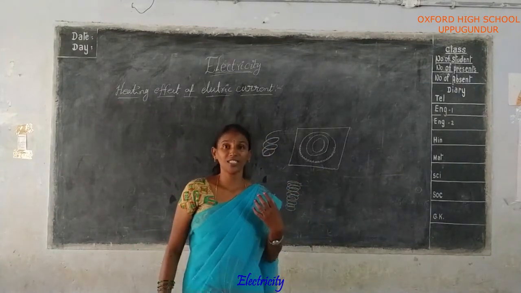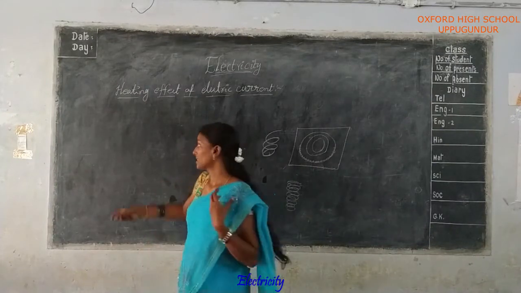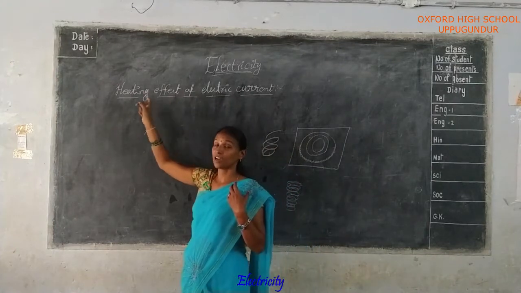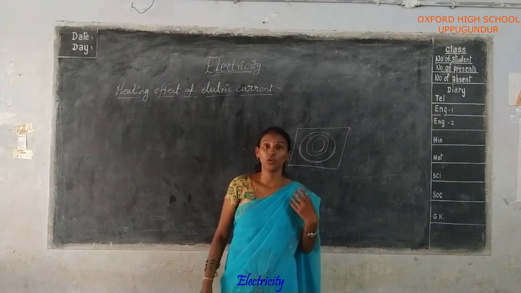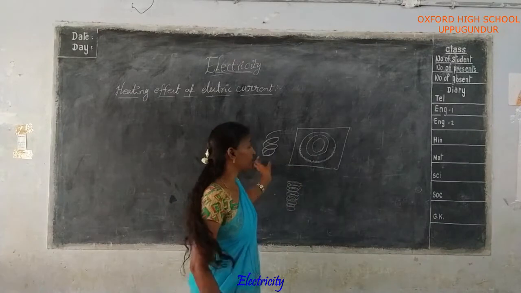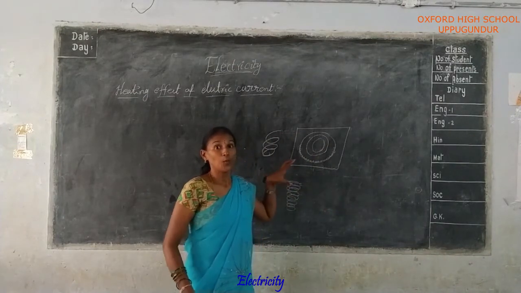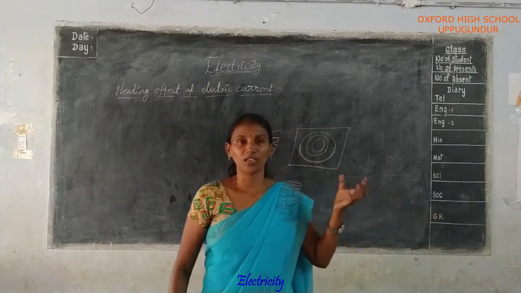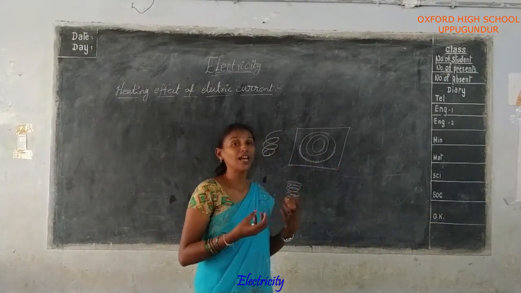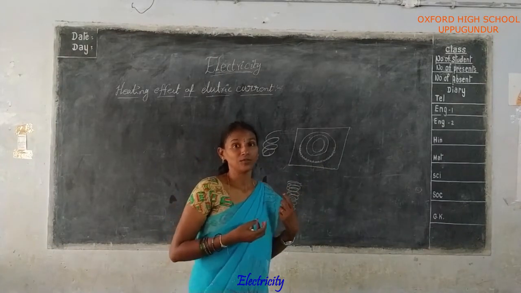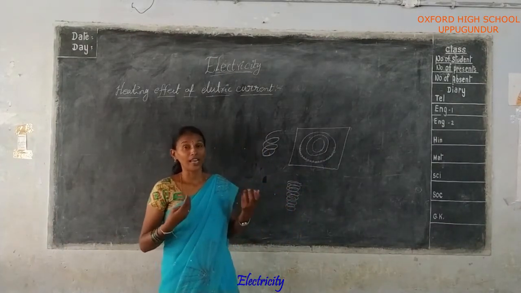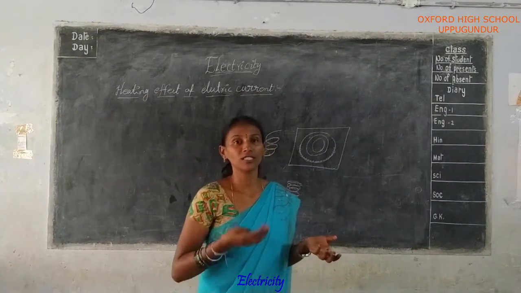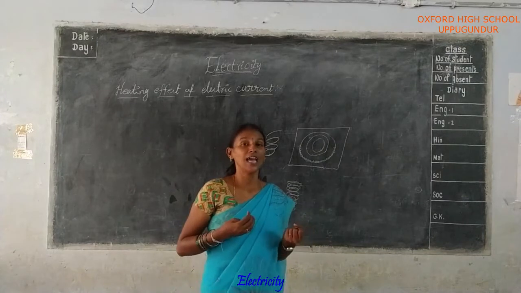Okay, you understood? Now mainly here the electrical current is converted to heat energy only. This type of materials use more electrical power, so they gain more electrical energy and release more heat energy, because they absorb more electrical power.